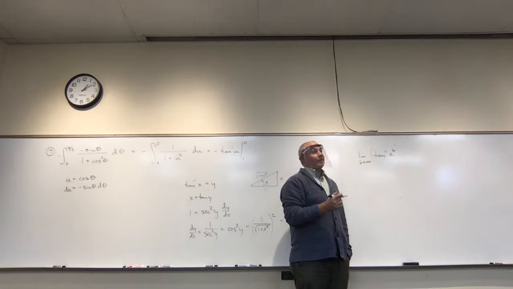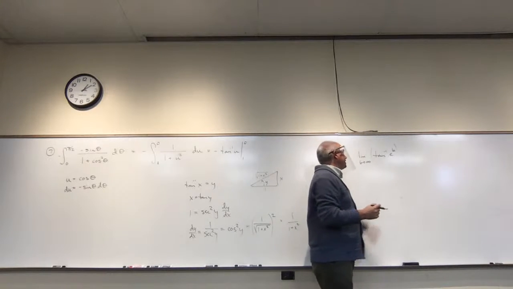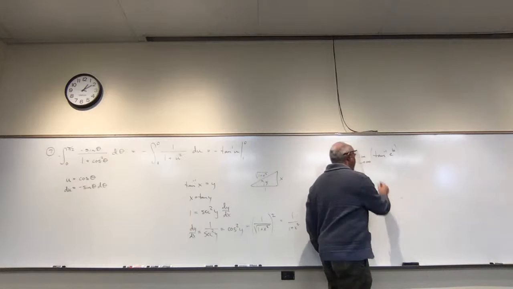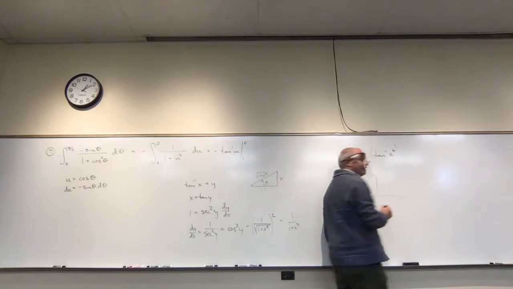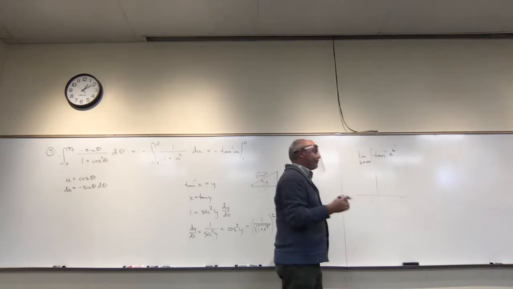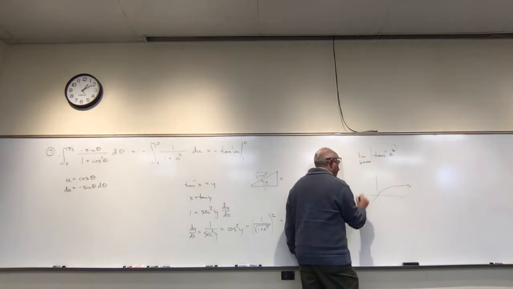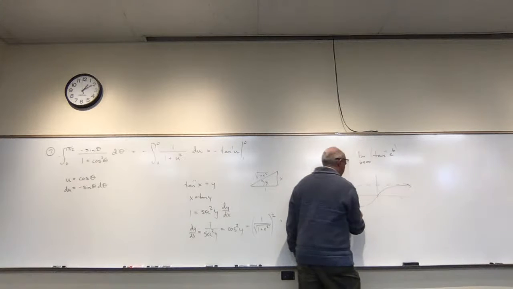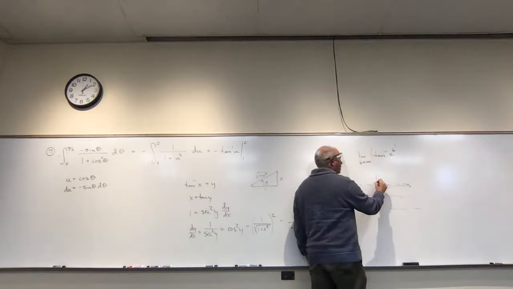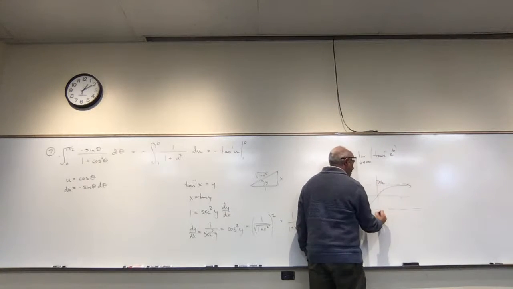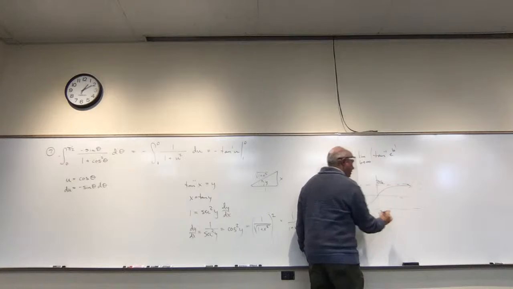And tan inverse of infinity, well, you have to kind of remember what tan inverse looks like. So the graph itself looks like this. It kind of goes up this way and down this way, and there's an asymptote here. There's an asymptote here. This is pi over 2. This is minus pi over 2.